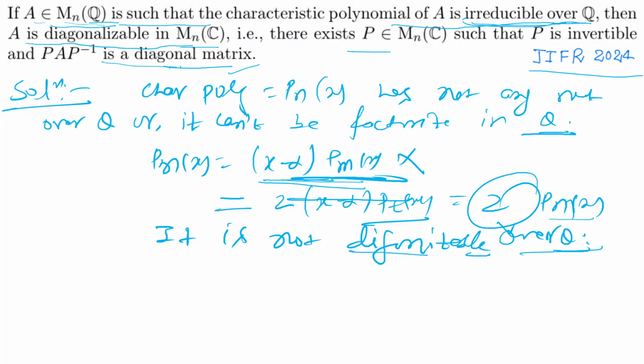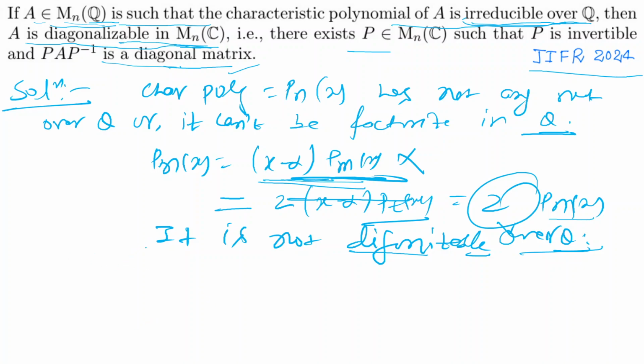A question related to this, not the same, has been asked in TIFR 2024. You can see that question also. But now it is asking whether it is diagonalizable over C or not. In TIFR and NBHM, true-false questions are asked, and this type of question is always asked. So you have to tell whether it is true or false. Correct. So now we come to over C.